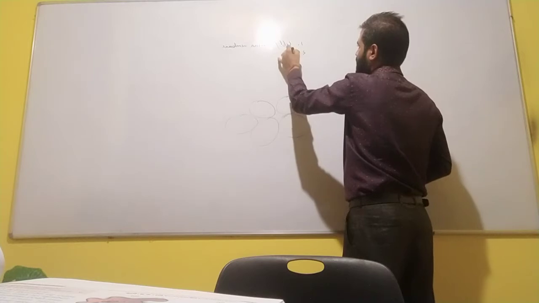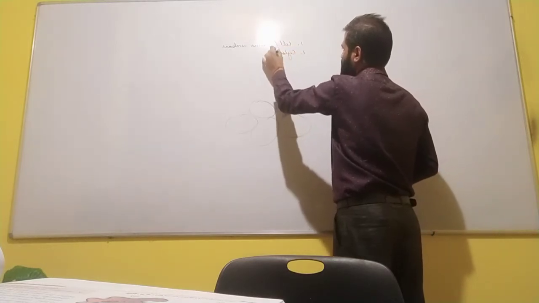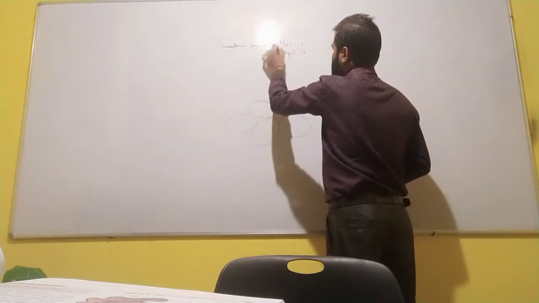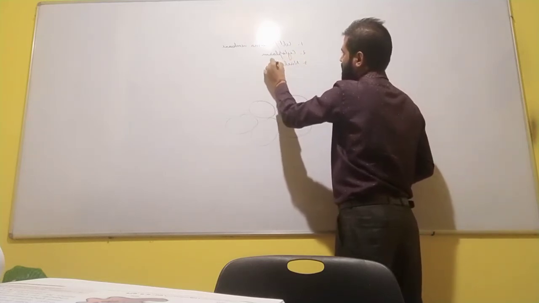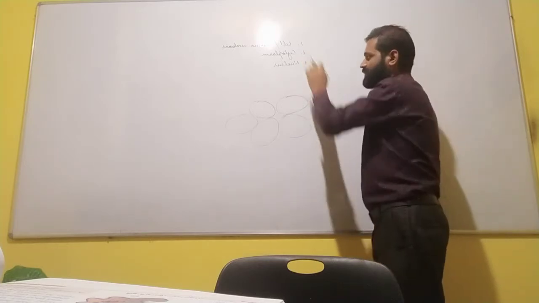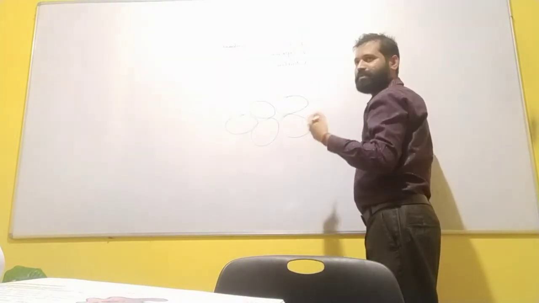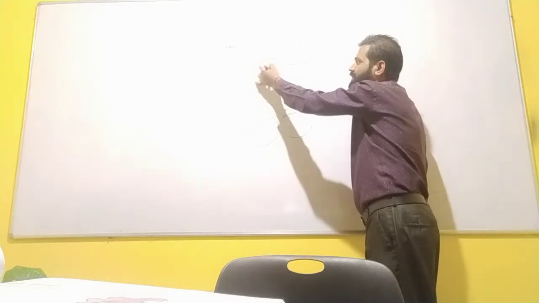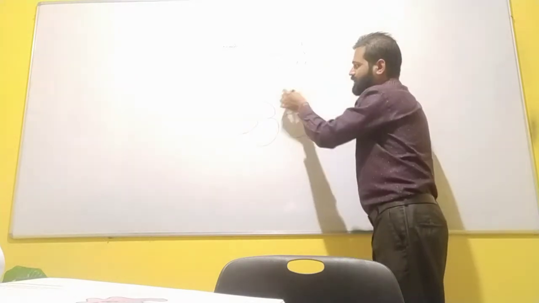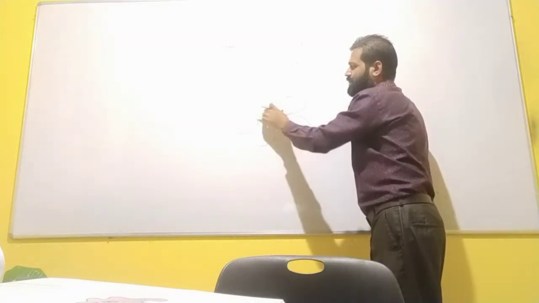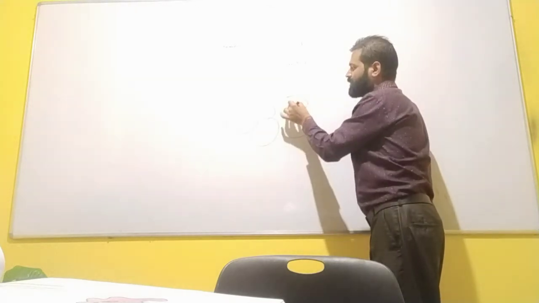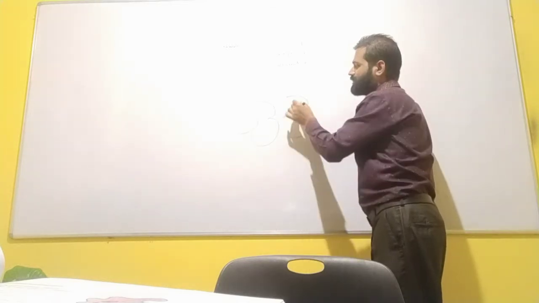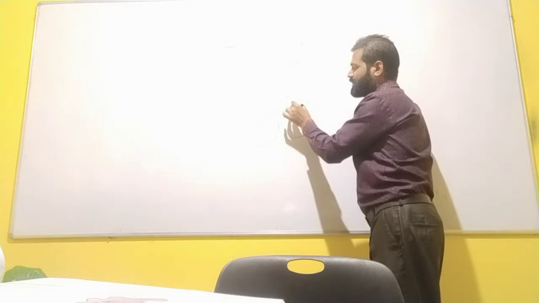Second is cytoplasm. And third is called the nucleus. So every cell consists of these three things except red blood cells. Red blood cells do not contain a nucleus. So this is a cell, and these all are cells: 1, 2, 3, 4, 5. There are millions of cells in our body. So this is the nucleus. In the center there is a dense mass that is called the nucleus.